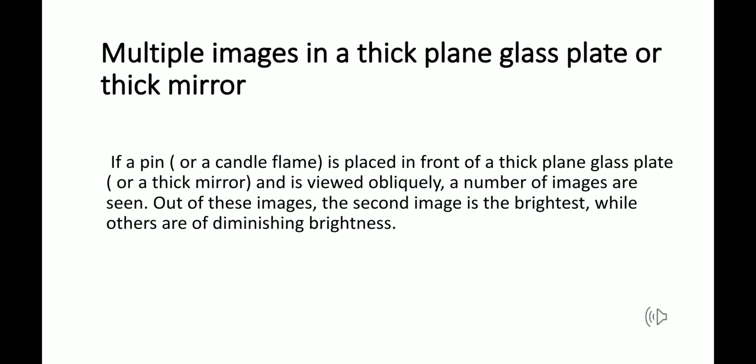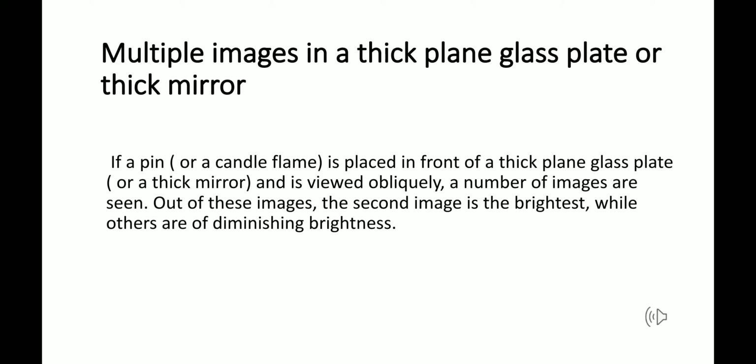If a pin or a candle flame is placed in front of a thick plain glass plate or a thick mirror and is viewed obliquely, obviously you don't have to see it in a perpendicular manner, you have to see it from the sides. So it is viewed obliquely, a number of images are seen. Out of these images, the second image is the brightest, while others are of diminishing brightness. Diminishing brightness means the brightness goes on decreasing with every image after the second image.